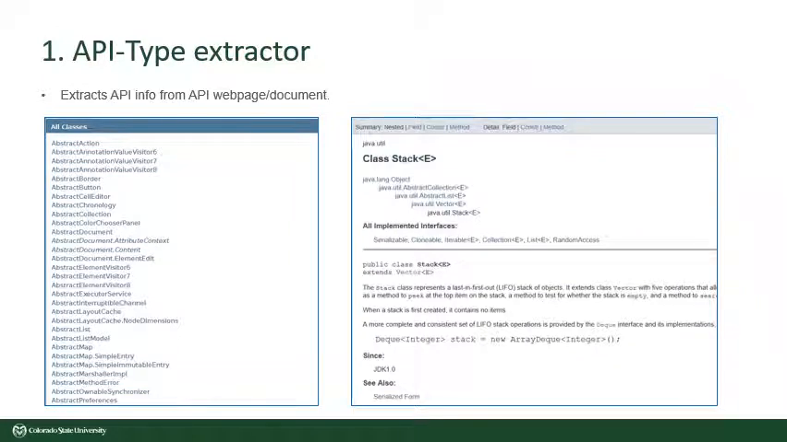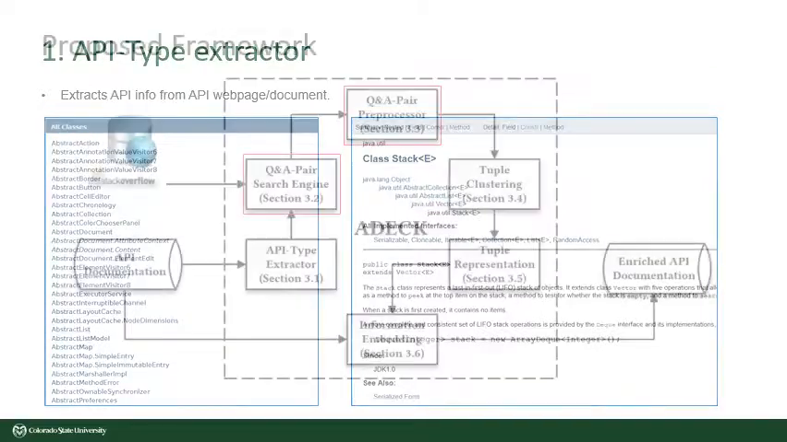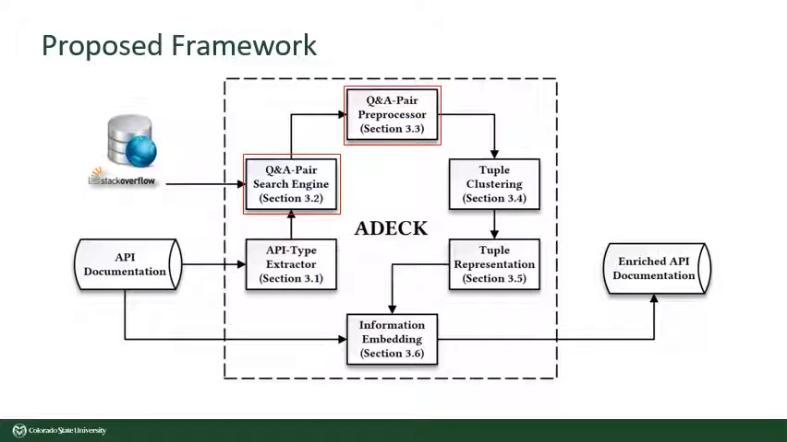First is the API type extractor, which identifies and extracts API types such as classes and interfaces from API documentation. Here we see the Java API documentation listing classes and interfaces on the left and the web page for the stack class on the right. These can be downloaded as HTML files and parsed. It then passes the collected class and interface names to the question and answer search and preprocessing engines.